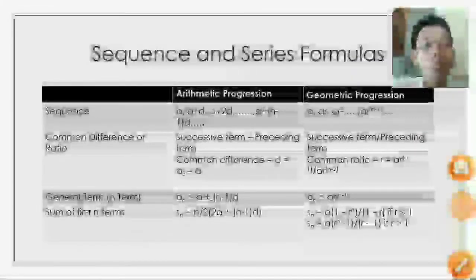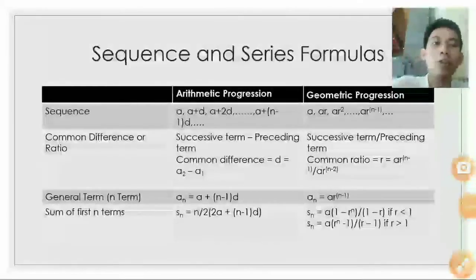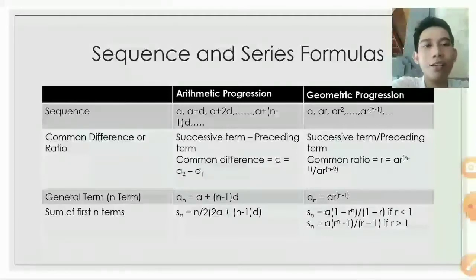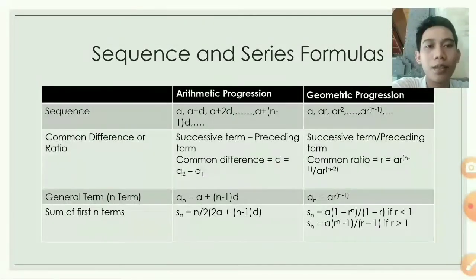Next, we will talk about sequence and series formula. We will explain the sequence and series formula with this table. First, sequence. Arithmetic progression has a sequence A, A plus D, A plus 2D, and so on until A plus n minus 1 multiplied by D.